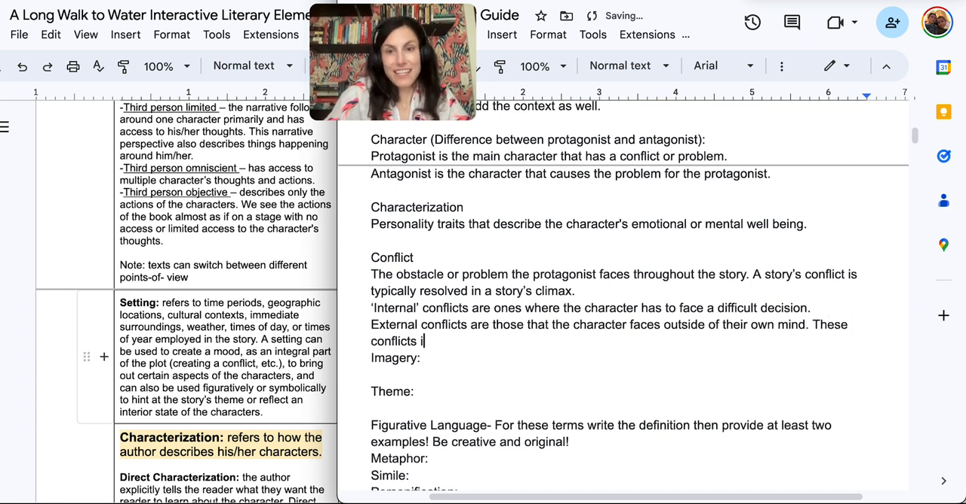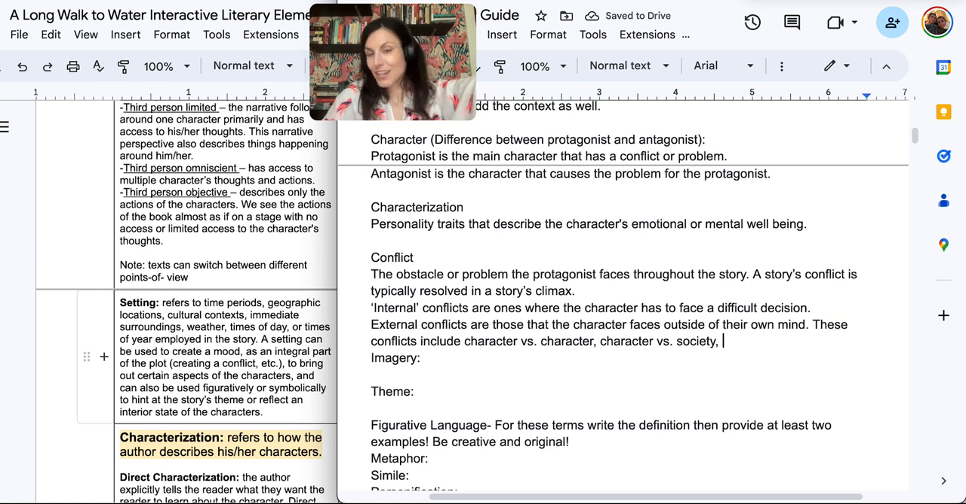These conflicts include character versus character, character versus society. That's when the whole society is against them. But it doesn't always have to be a big old society. So let's say you were reading a story about a kid at school and everyone was being mean to her in her classroom. Technically, the girl's classroom is not all of society, right?